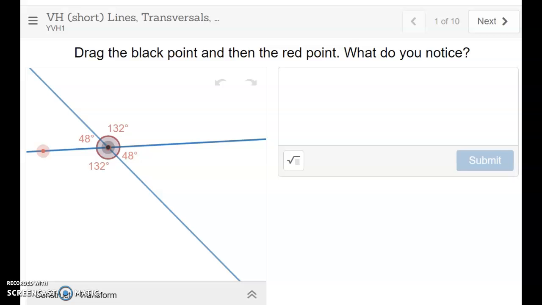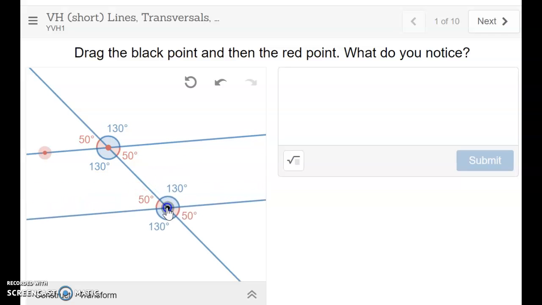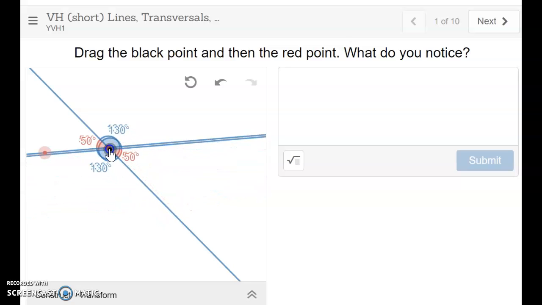Okay, so let's explore the corresponding angles. To demonstrate that, I am going to show you this Desmos. So you have two lines intersecting each other, and if I was to drag this point, look what happened, I'm just moving along that line.